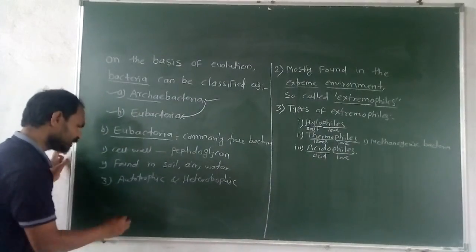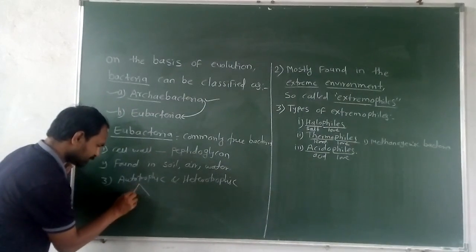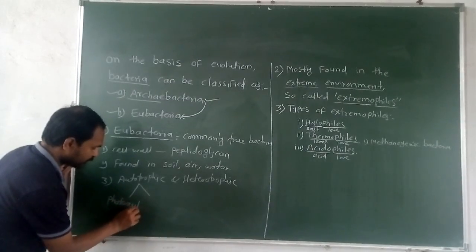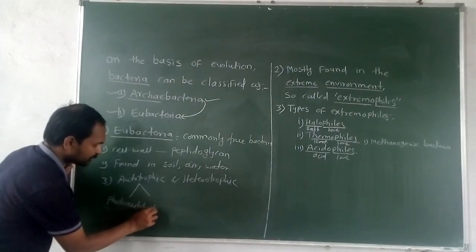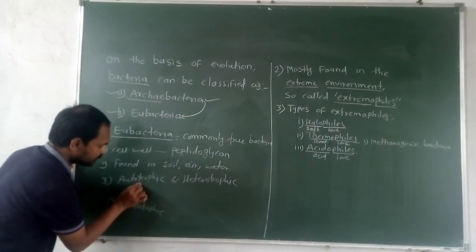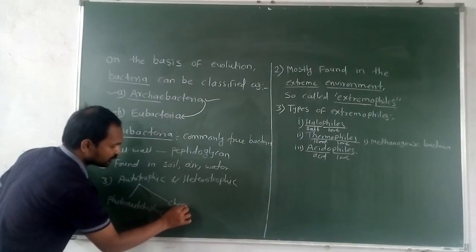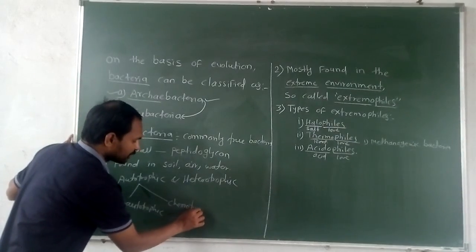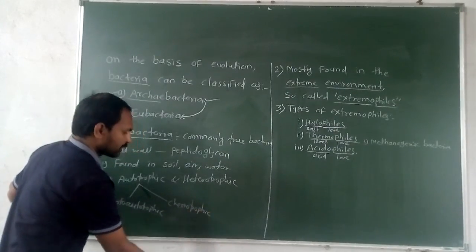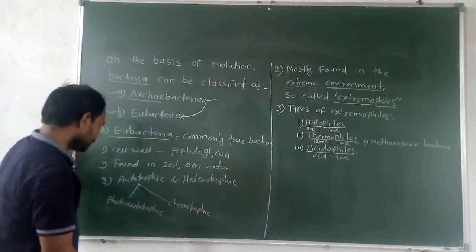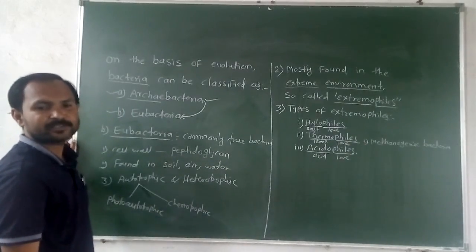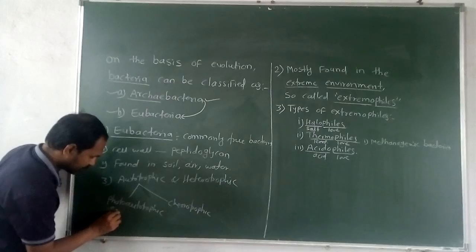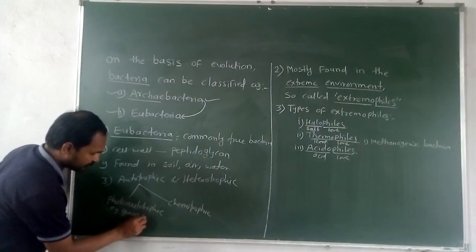Now autotrophic bacteria may be classified into two groups, photoautotroph and chemoautotroph. Photoautotroph means with the help of sunlight they can prepare their own food, and the other group is the chemoautotrophs, meaning by using inorganic compounds they can prepare their own food. An example of photoautotrophic bacteria is the green sulfur bacteria.